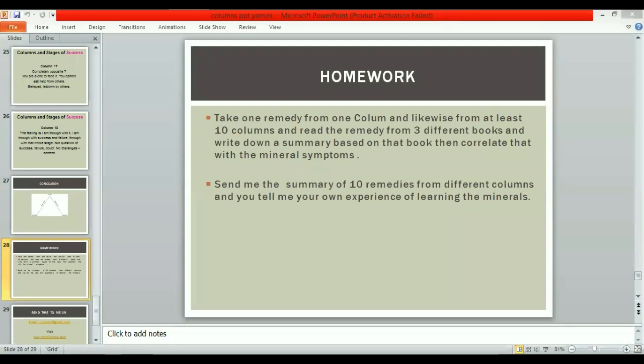And likewise you have to choose 10 different columns. So suppose I want to understand the second column, I choose magnesium. Then I want to understand the sixth column, you choose molybdenum. If you want to study column 9, choose rhodium or iridium or anything, or cobalt. Why did I say 10 columns, not 18 columns? Because a few columns are empty, you won't get remedies there, and they are very rare remedies. So it will be easy for you to just get 10 remedies and read about them. That's why I said 10 remedies.